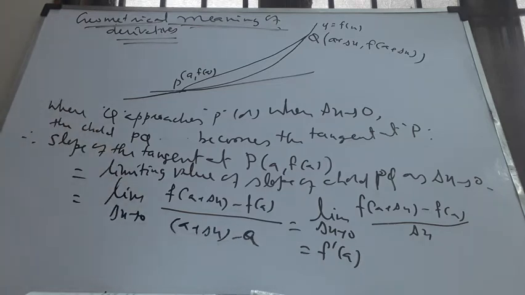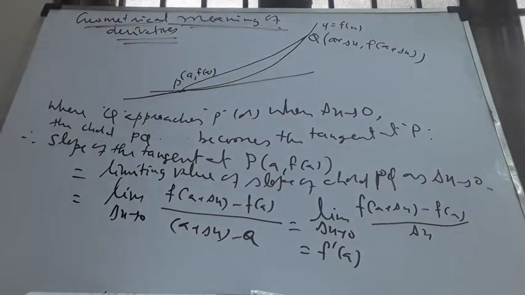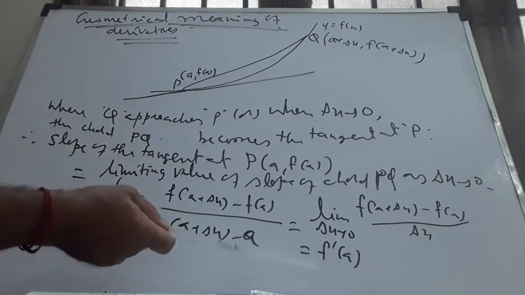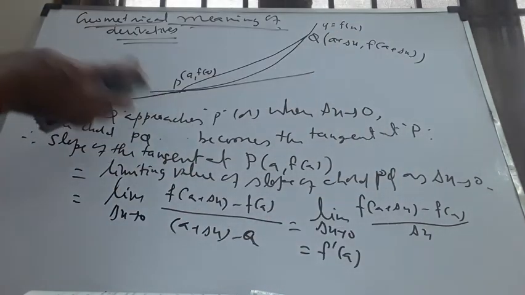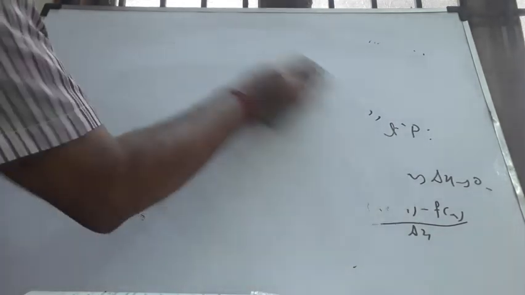I repeat, if I take a point (a, f(a)) on the given curve y equal to f of x, the slope of the tangent drawn at (a, f(a)) is the value of the derivative at that point. If I write this as dy by dx, it is dy by dx at (a, f(a)). Wherever I come across x, I replace it by a, and wherever I come across y, I replace it by f of a, the corresponding value. That's the meaning. Let's see its application in one problem.